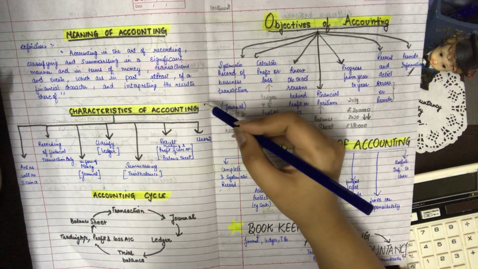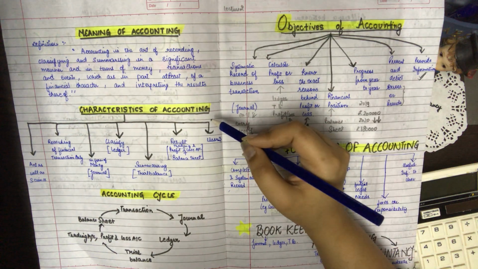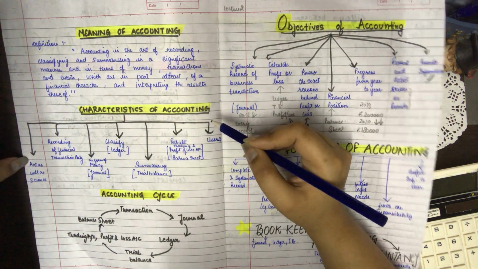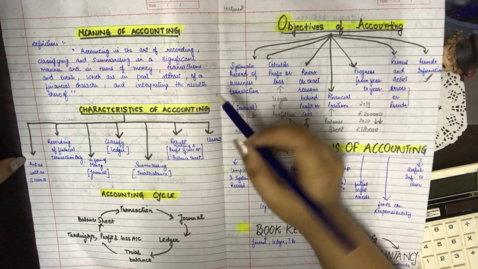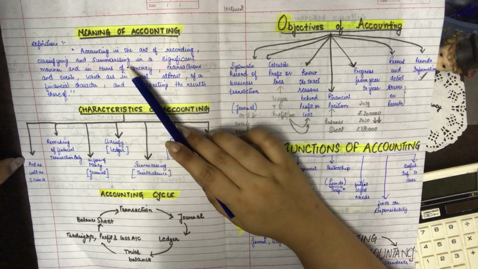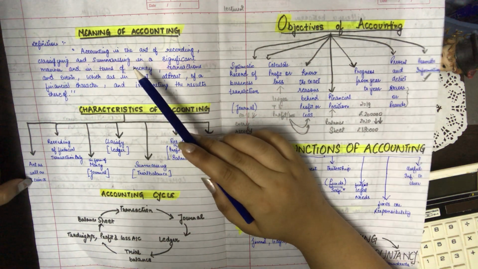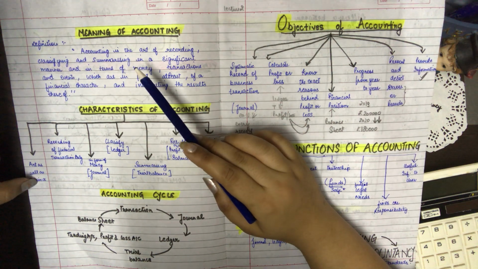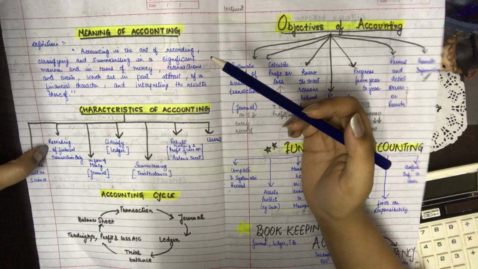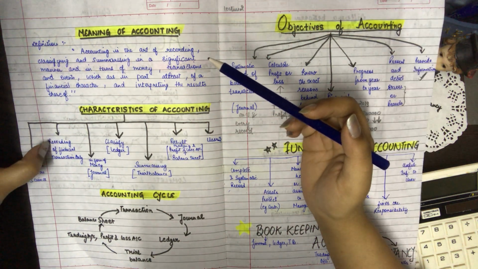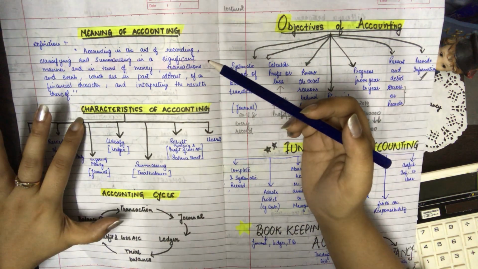Then we have the characteristics of accounting, or the features of accounting. The very first feature is that accounting is an art as well as a science, because accounting is an art of recording, classifying and summarizing the business transactions, and it is a science because it requires certain principles, certain standards to do the accounting. Accounting is recording of financial transactions only. Then only those transactions which can be expressed in money can be recorded in accounting.